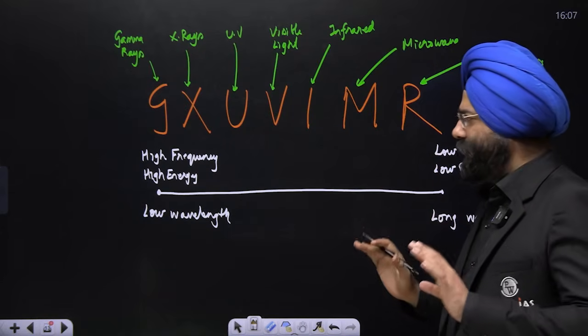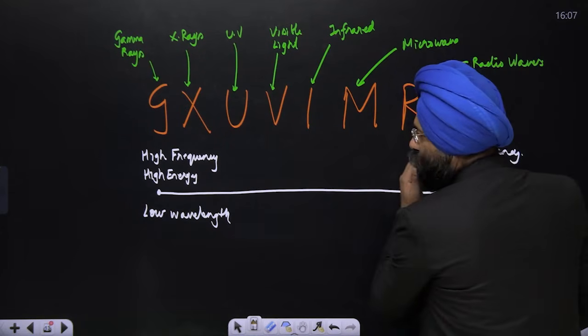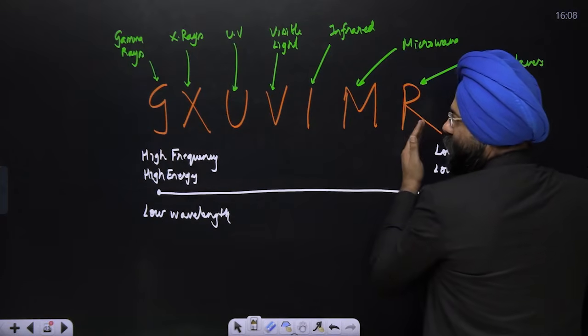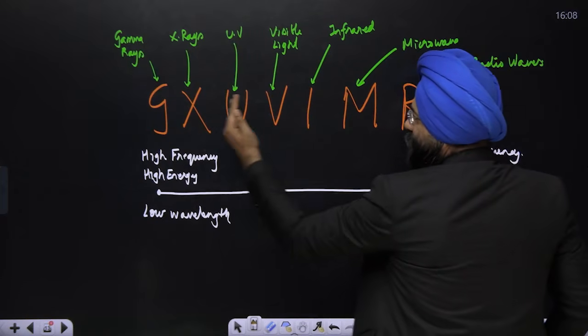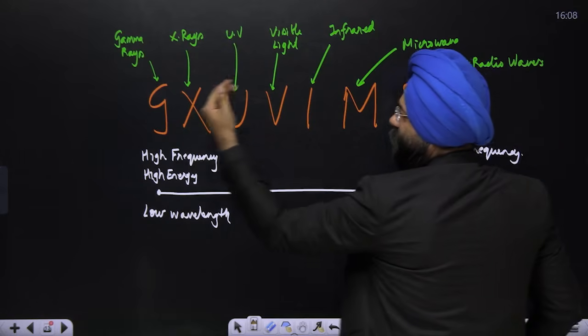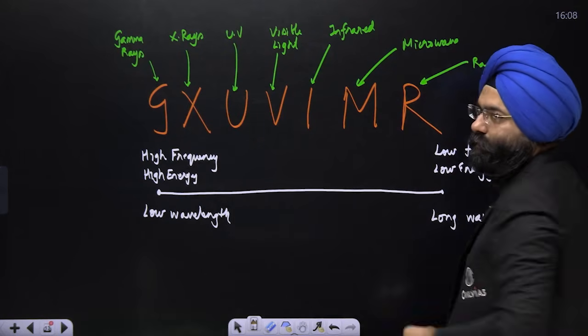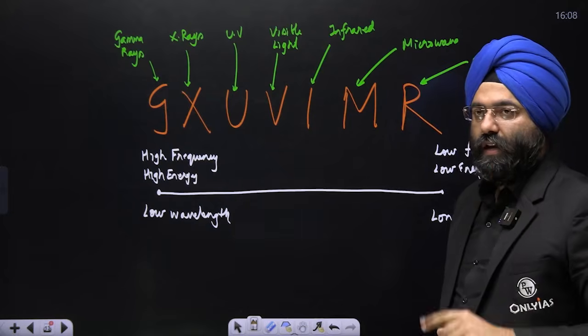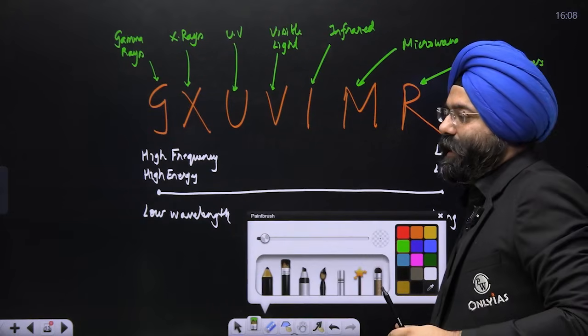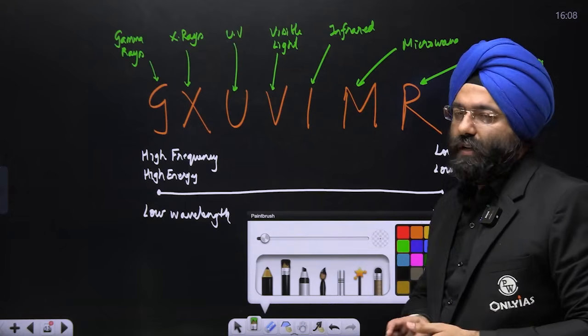Now please understand, as you move from gamma rays to this position, the frequency will keep on decreasing, the energy will keep on decreasing, the wavelength will keep on increasing. Clear?